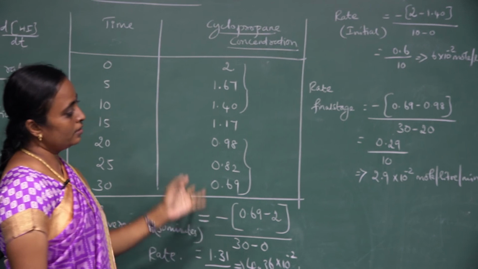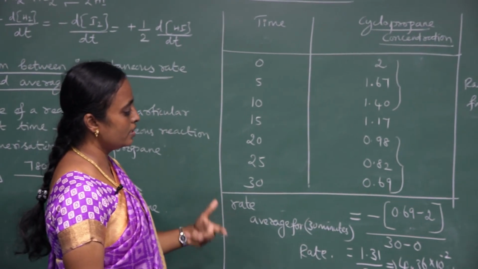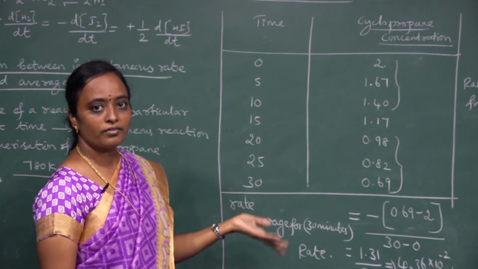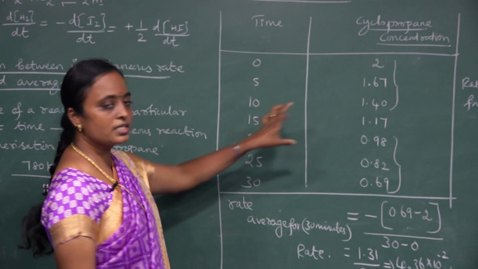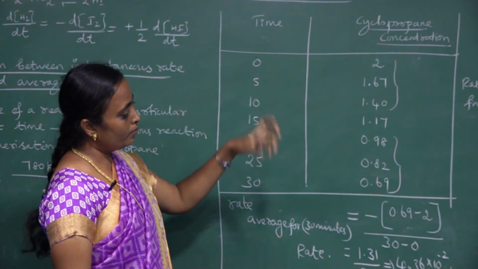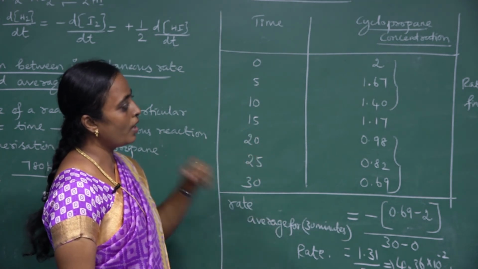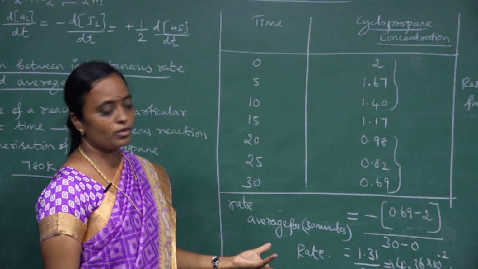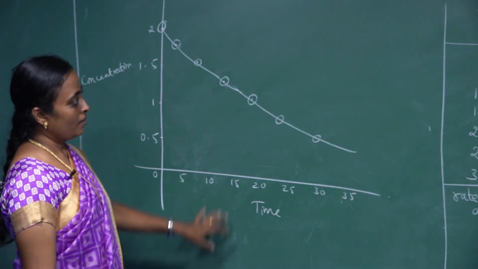By considering this, we get one idea: the concentration depends upon the rate of the reaction. As time proceeds, the concentration decreases, and when the concentration decreases, the rate of the reaction also decreases.